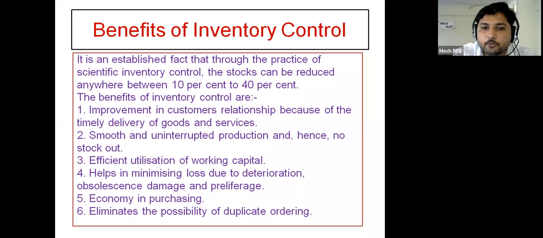Full stop. Fifth one, economy in purchasing. Then sixth one, eliminates the possibility of duplicate ordering.